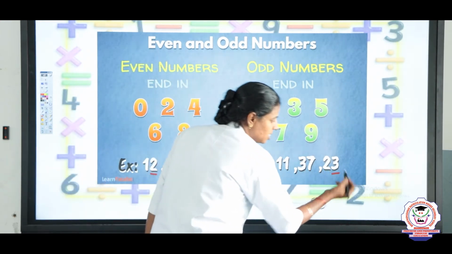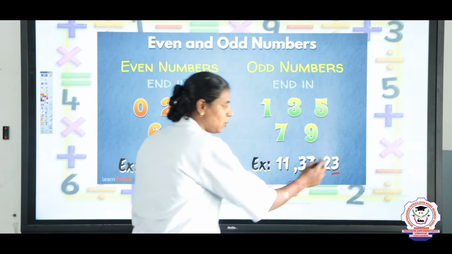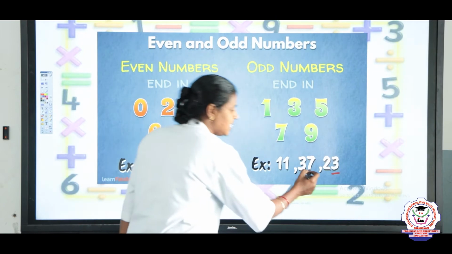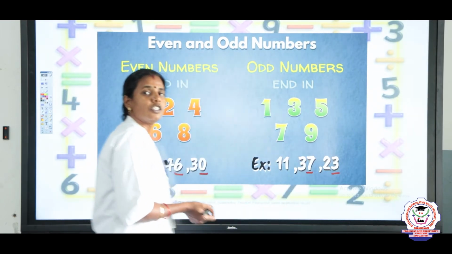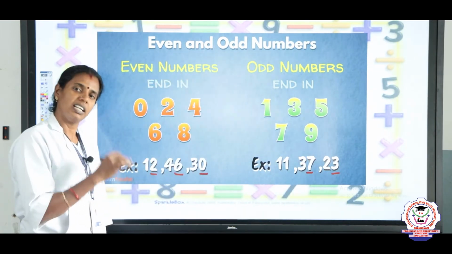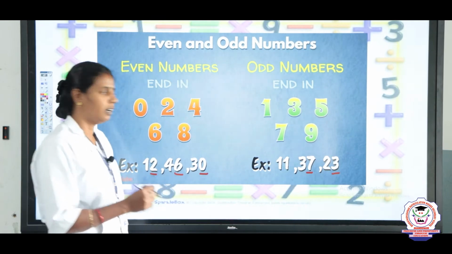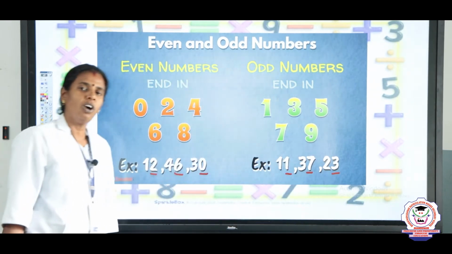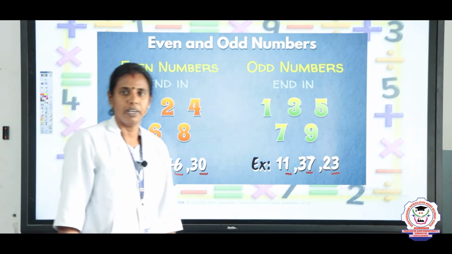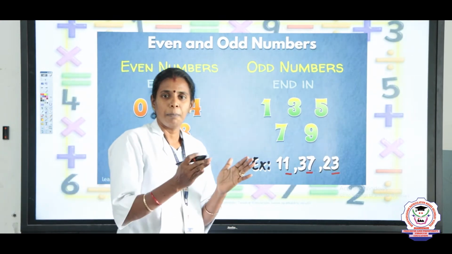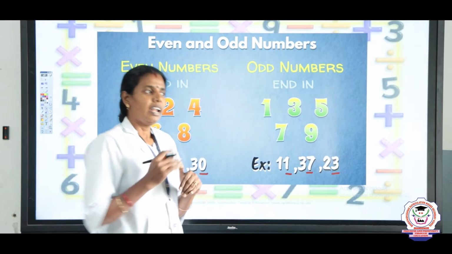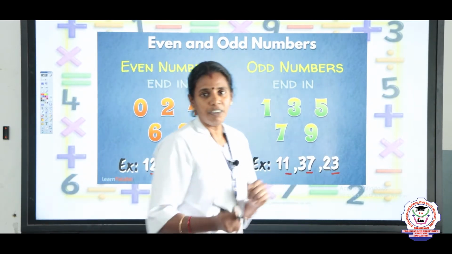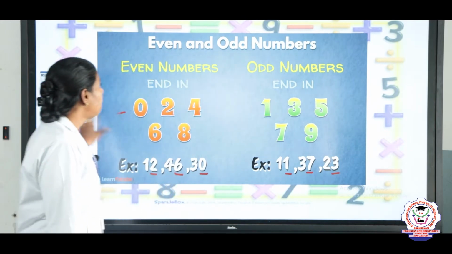See here, the ones digit is 3, so 23 is an odd number. Is it clear? And 37: it ends with 7, so 37 is an odd number. And 11. These are a few examples of even and odd numbers. Is it clear what even and odd numbers are, children? And next to this, among whole numbers, we have another kind, which is prime numbers.